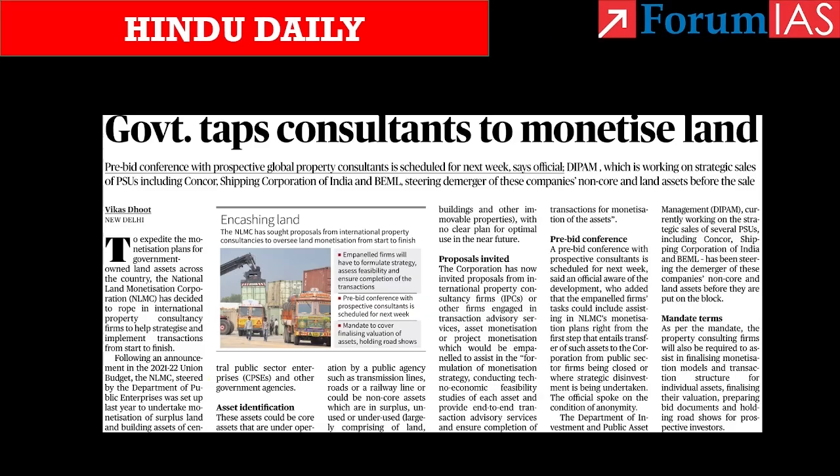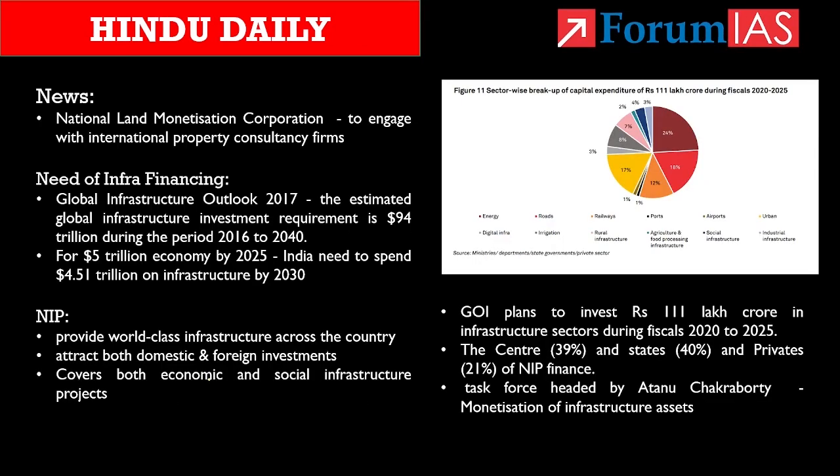Government taps consultants to monetize land. We know that the Indian government is working towards achieving the target of $5 trillion economy by the year 2025. For that, robust infrastructure is needed, right? Keeping that in mind, the Government of India came up with the National Infrastructure Pipeline in order to raise funds for infrastructure. In that way, the budget 2021 to 2022 promoted asset monetization as one of the pillars for sustainable financing of infrastructure needs.